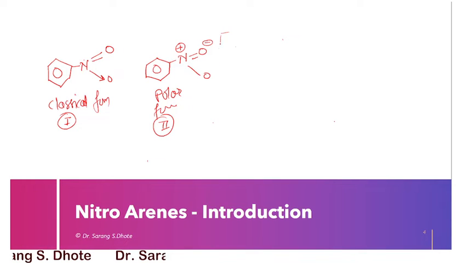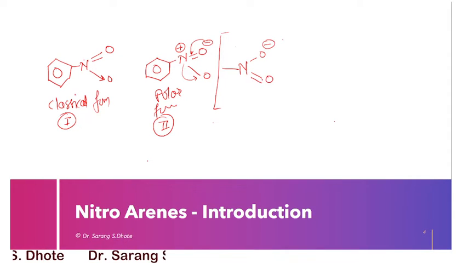Now in this case, due to the formation of polarity here, the electrons can be shifted like this, likewise, so that there is a resonance-like structure. We can draw it like this: N, oxygen minus, double bond O, positive charge.